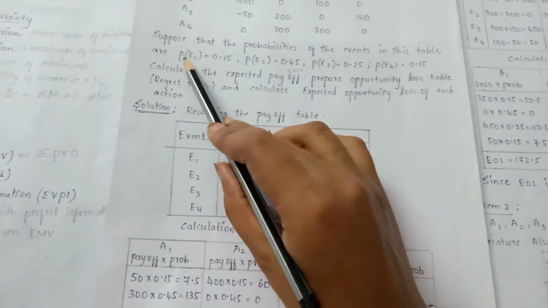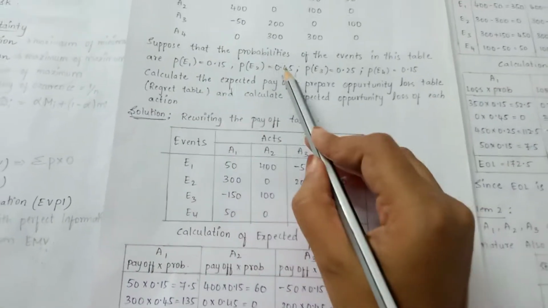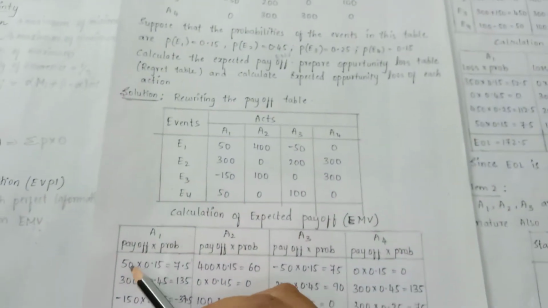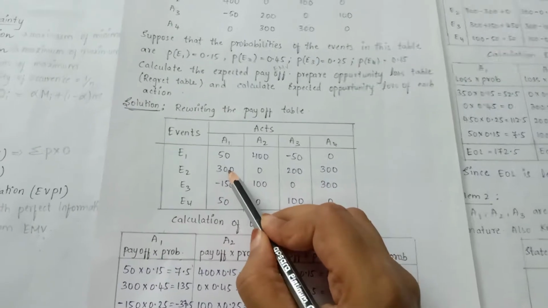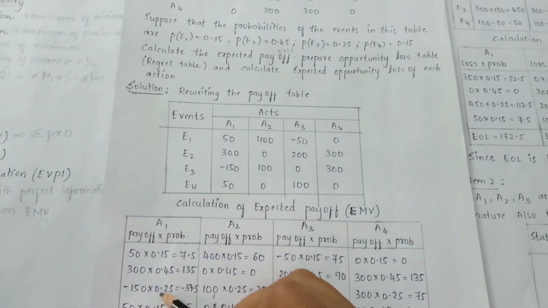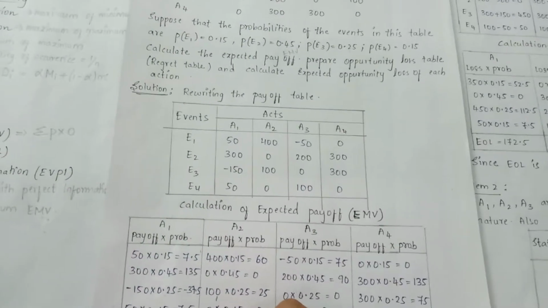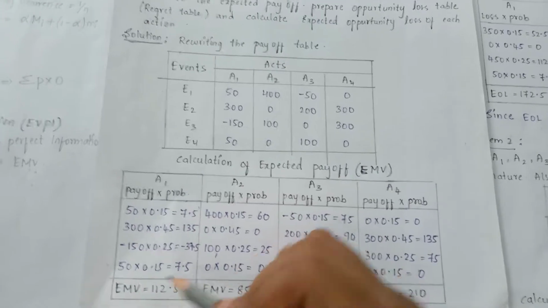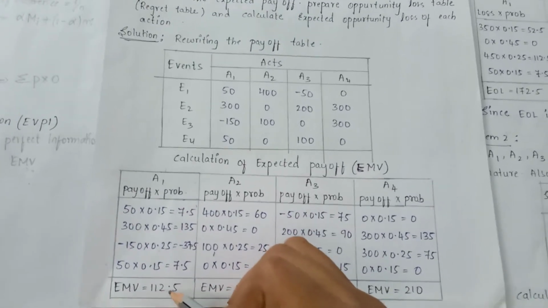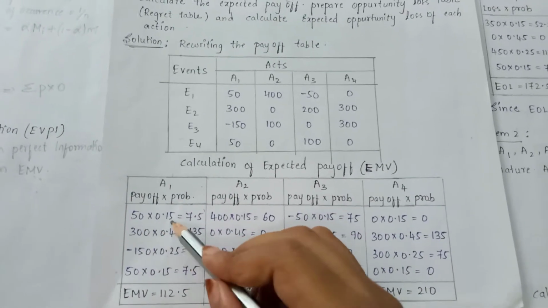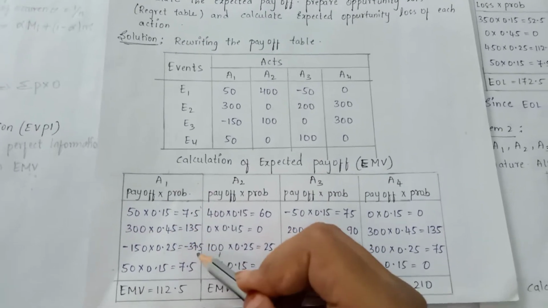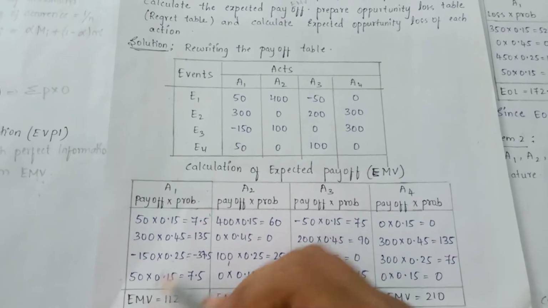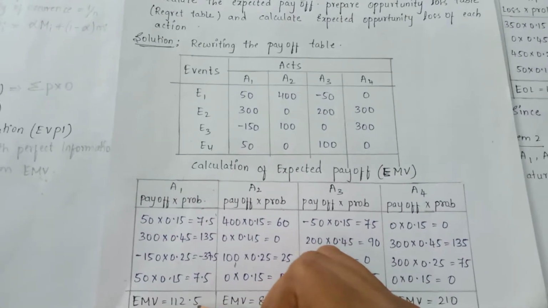The probability of E1 is 0.15, E2 is 0.45, E3 is 0.25, E4 is 0.15. So 50 into 0.15, 300 into 0.45, minus 150 into 0.25, and 50 into 0.15. You need to multiply these and then add them. So 50 into 0.15 is 7.5, the next one is 135, the next is minus 37.5, and 50 into 0.15 is 7.5. We total it, so the EMV is 112.5.